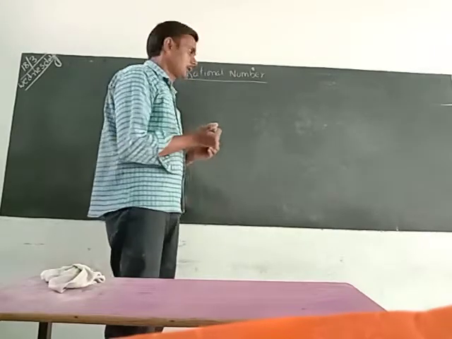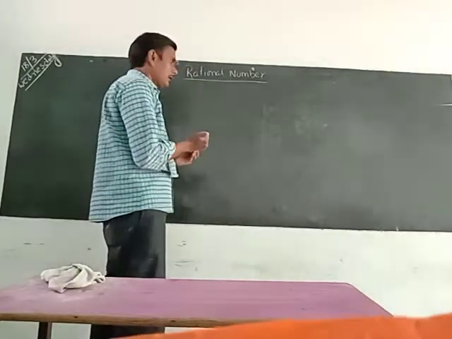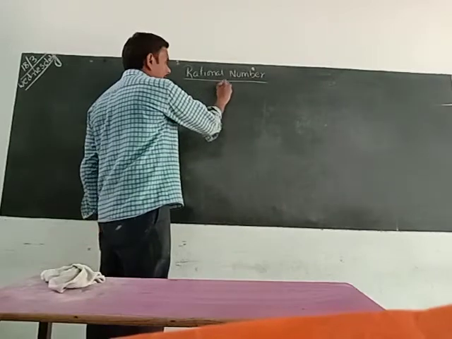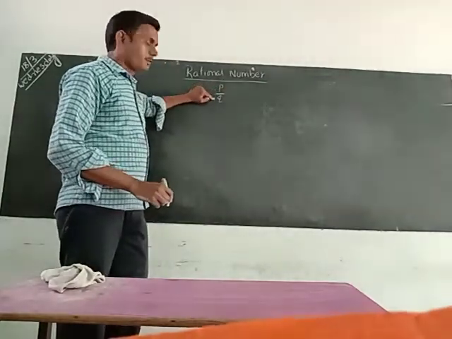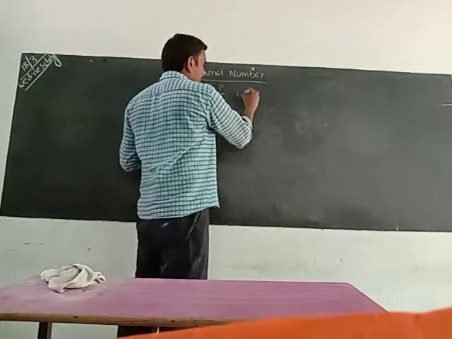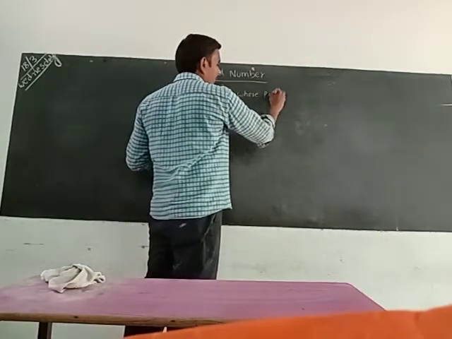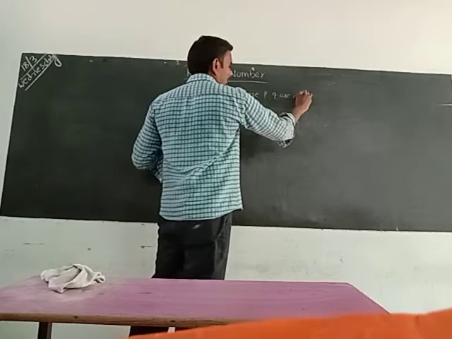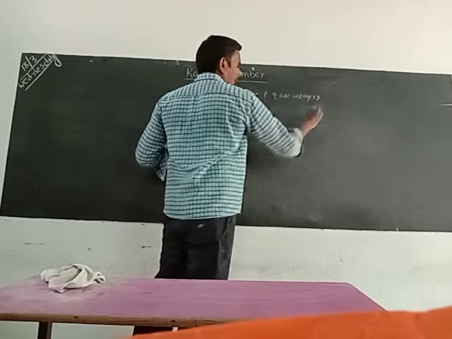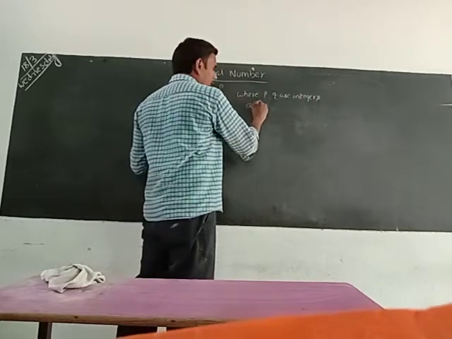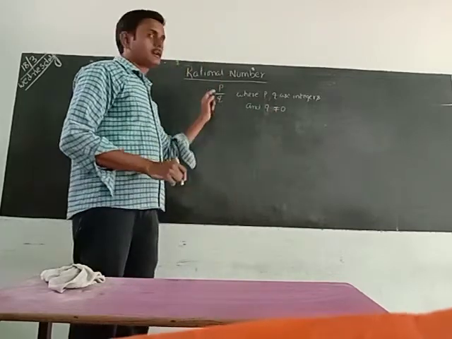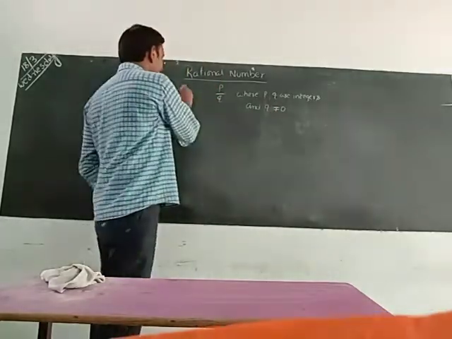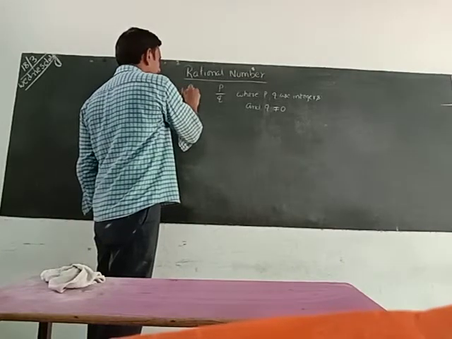A number which can be written in the form p by q, where p and q are integers and q is not equal to 0, is called a rational number.